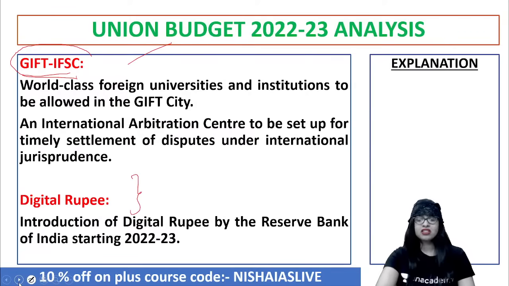Anyways, the next one. Having understood all these important highlights or announcements in various sectors in a short, crisp, and to the point manner with a 360-degree coverage, let's move on to the top economic indicators. I have divided this into various dimensions. Take care. Now, in the Union Budget of 2022-23, what are the top economic indicators, highlights, or analysis?